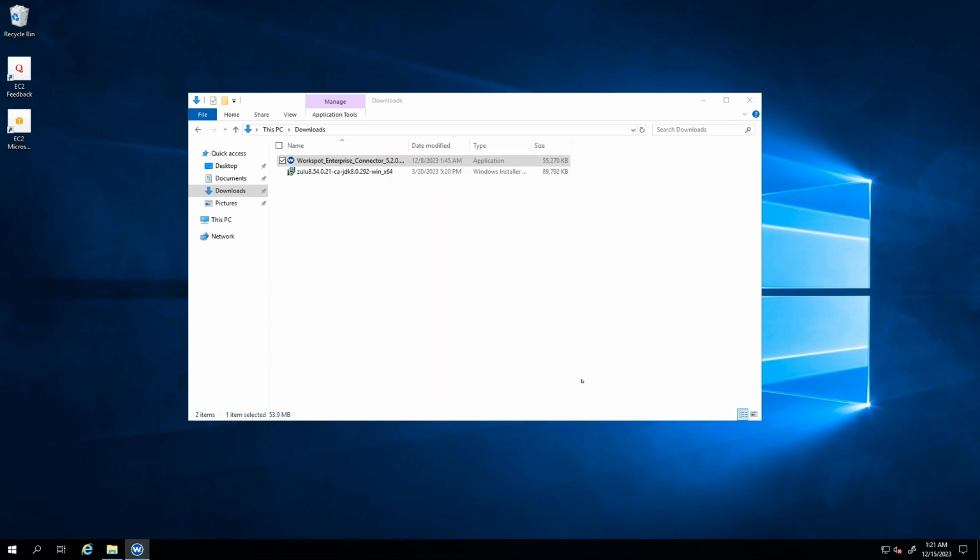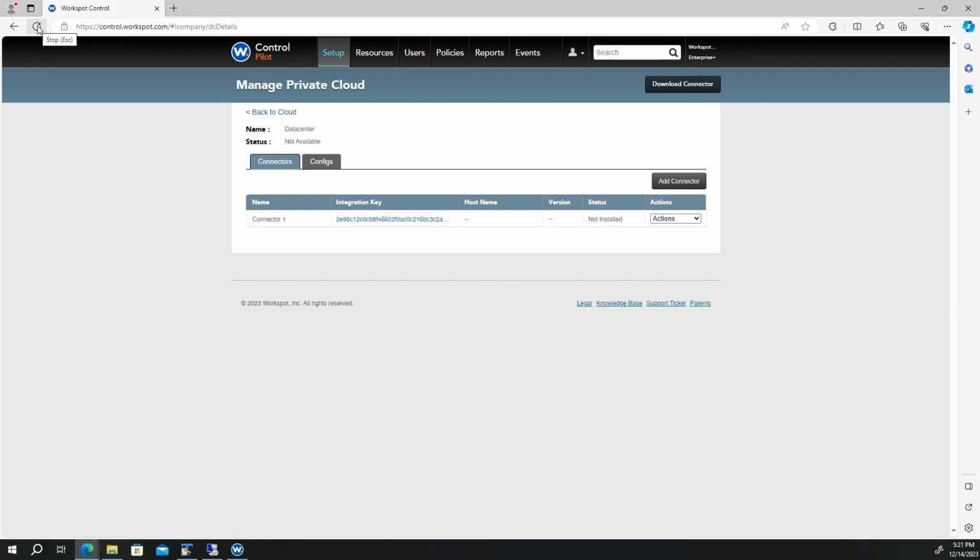Click Finish when completed. Now navigate to Workspot Control. Refresh the page. Now the status is Connected.